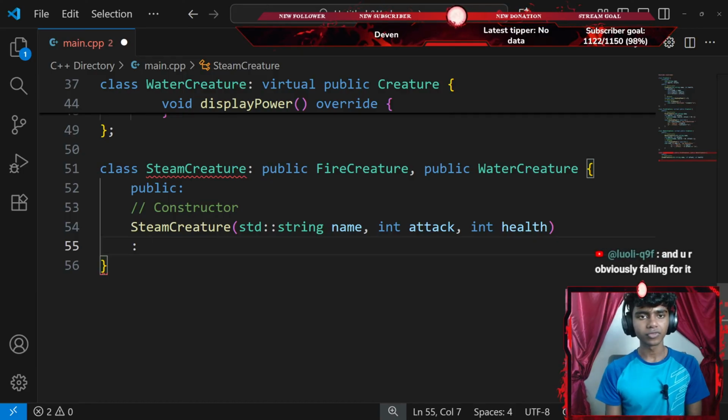inheriting from. Okay, I'm not rage baiting him, I'm rage baiting you guys, and you're obviously falling for it. Guys, I didn't even know that there was like a rage bait going on.